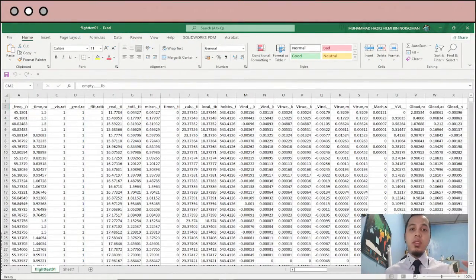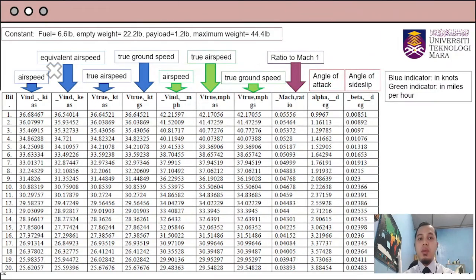So this is the result of one of the flight simulations that I had conducted. It shows lots of various data that I can get from the flight simulation, and this result is a manipulated variable where it depends on how the user controls or flies the craft or the drones. The constant variables in this result are the fuel, the weight of the drone, and the payload. So I took 20 variables of data while the hybrid drone is in flight.